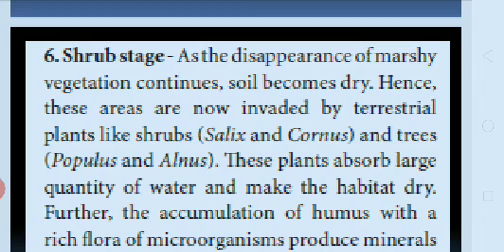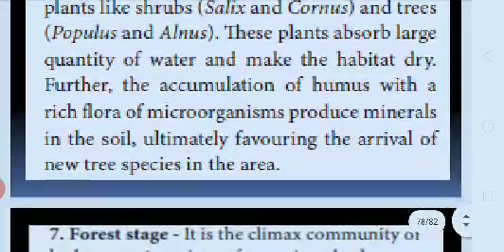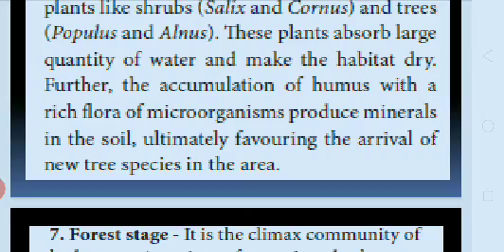Hence, these areas are now invaded by terrestrial plants like shrubs, Salix and Cornus, and trees, poplars and Alnus. These plants absorb large quantity of water and make the habitat dry. Further accumulation of humus with the rich flora of microorganisms produces minerals in the soil.